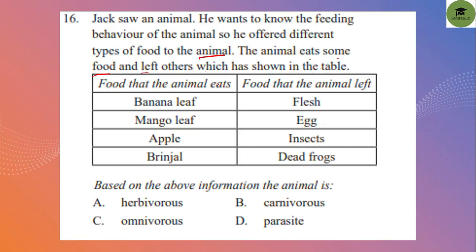The food that the animal eats: banana leaf, mango leaf, apple, brinjal. But which is left? It is flesh, egg, insects, dead frogs. So that animal does not eat this type of food. So what type of animal is that? This animal is an herbivorous type of animal. So option A is your correct answer.